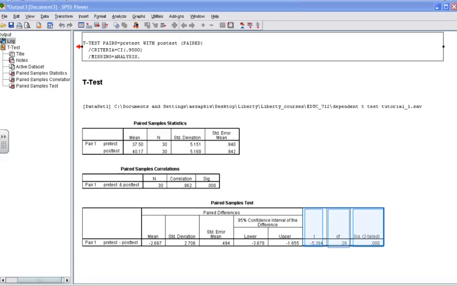If our probability value is less than 0.05, because let's say that we set our alpha level at 0.05, we can conclude that there was a significant difference between our pretest and post-test. Since we look at this column and we see that it is 0.000, less than 0.05, we can conclude that there was a significant difference between our pretest and our post-test, and thus we can reject the null hypothesis.